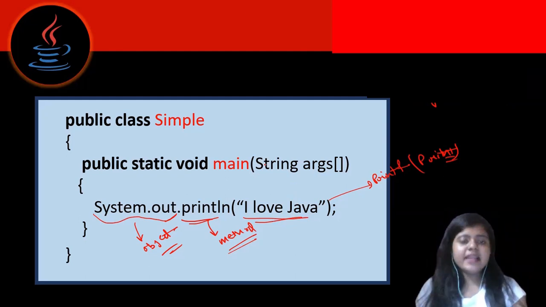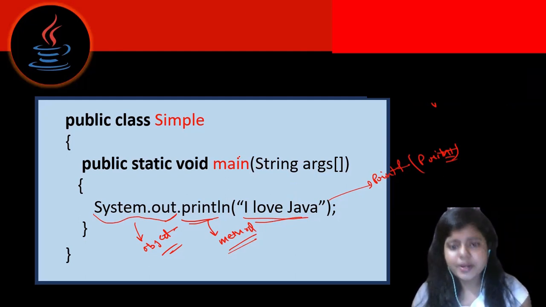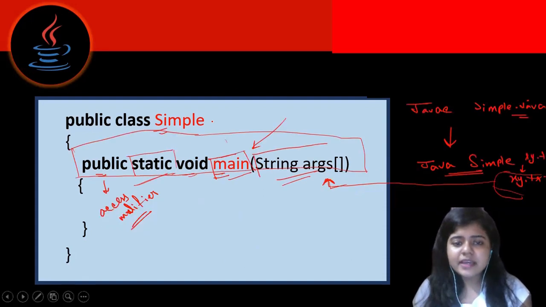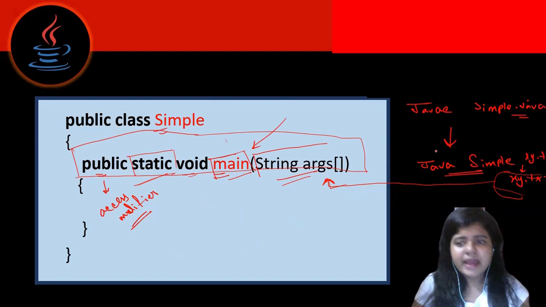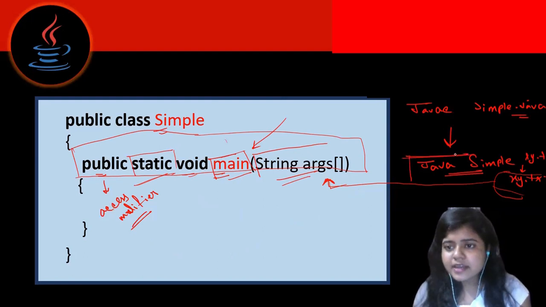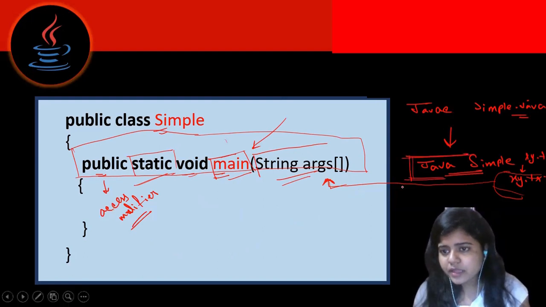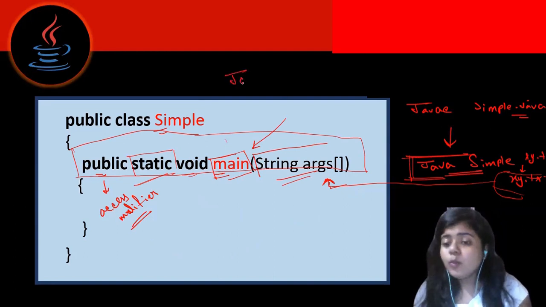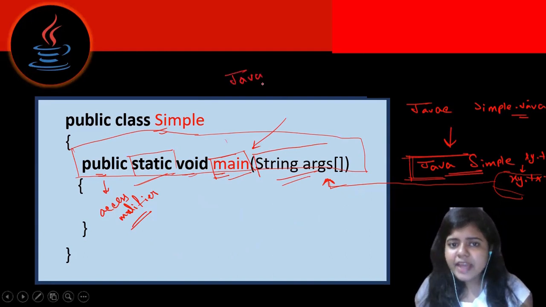So let me tell you how the JVM executes this program. In this particular command, what will the JVM do?